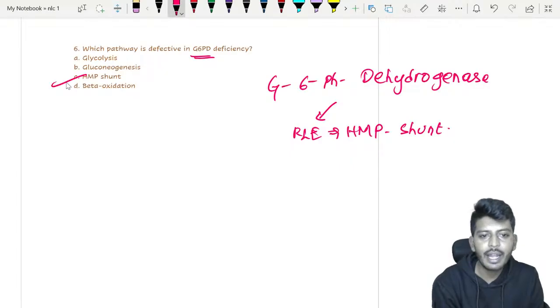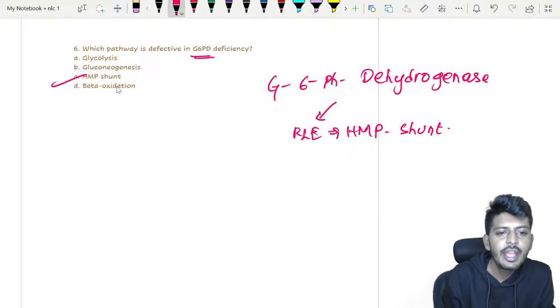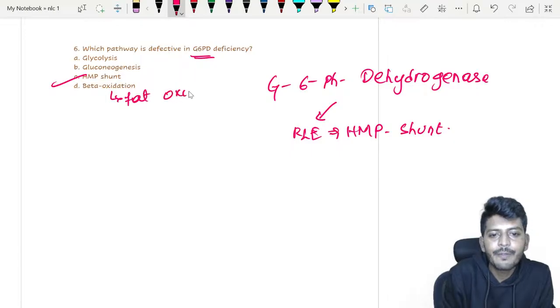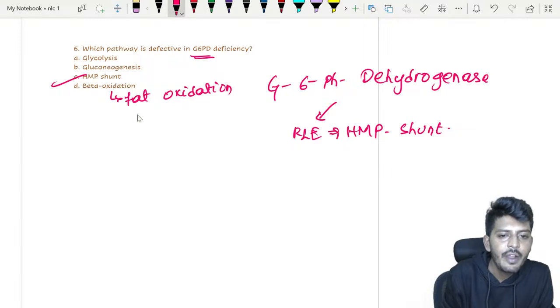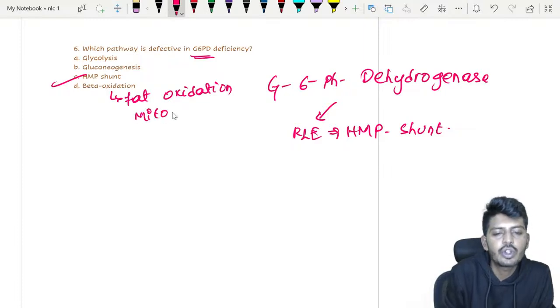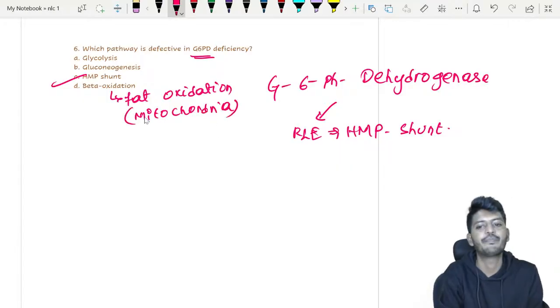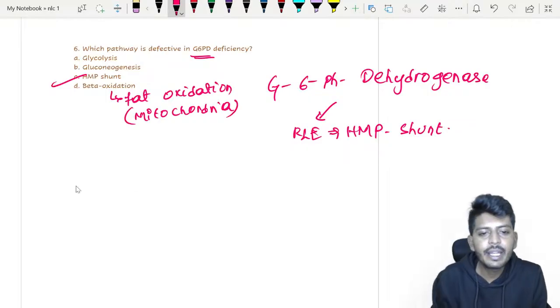Please understand, beta oxidation is for fat oxidation. The location where beta oxidation occurs is always the mitochondria. It will occur in the mitochondria.